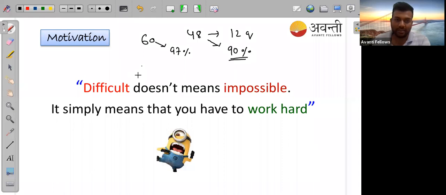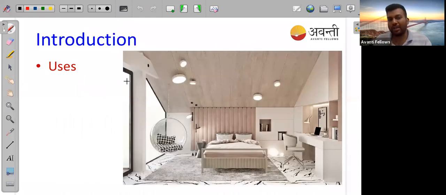Chalo, start karte hain aaj ka class. So we'll start with a discussion. I told you we are starting with electrochemistry uses. Praveen, I think you have clicked on raise hand. If you have a doubt, you can ask me on chat, or you can lower the raise hand.